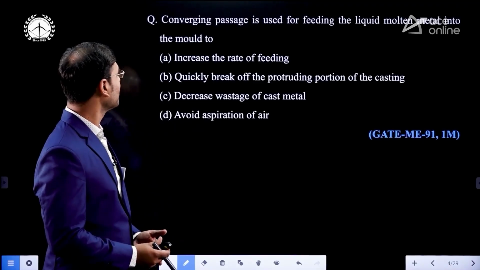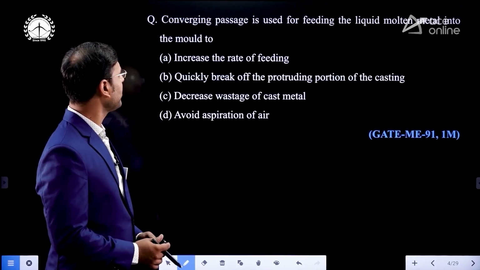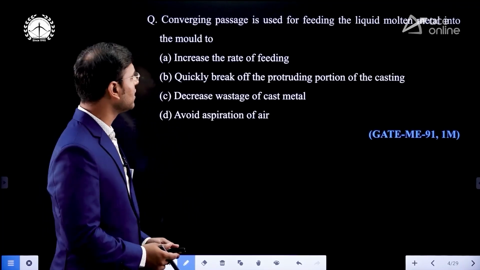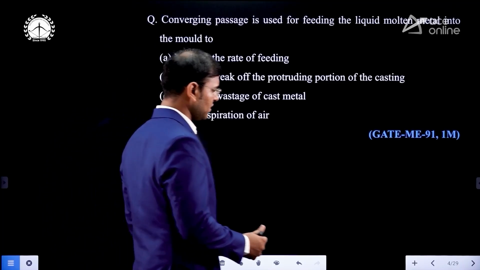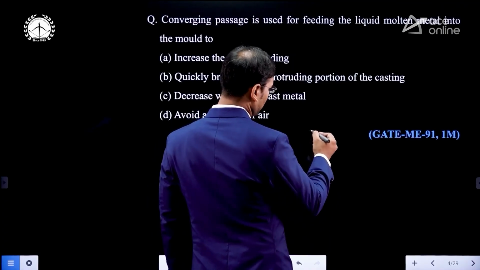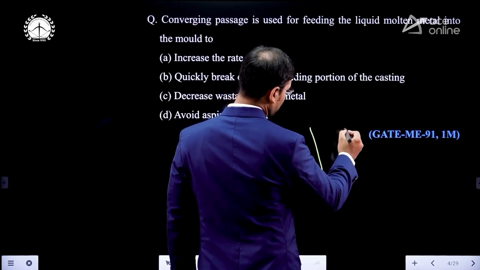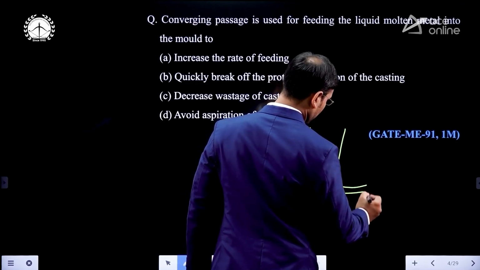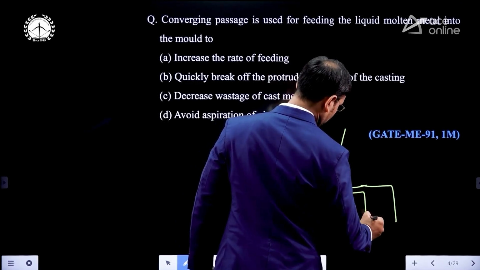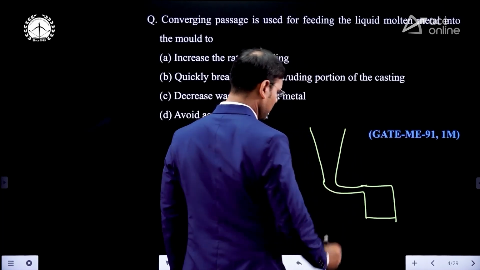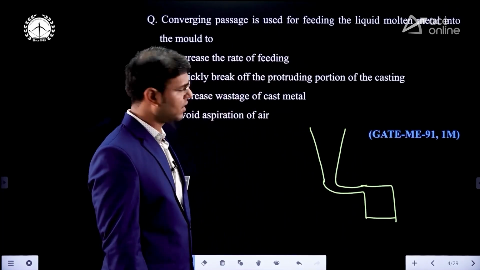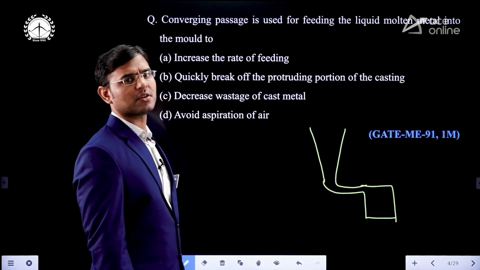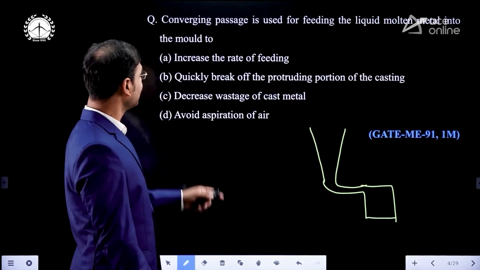Just see the old question. Converging passage is used for feeding the liquid metal into the mold. Just see which converging passage we are using. You can see that this is the converging passage. This is the converging passage we are using. Now see why we are using that converging passage. That is one of the biggest questions, and that is the answer of this question.